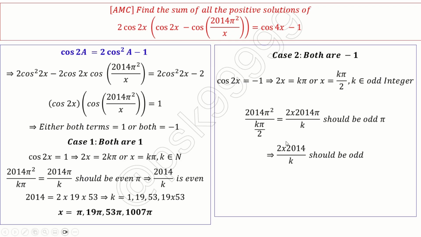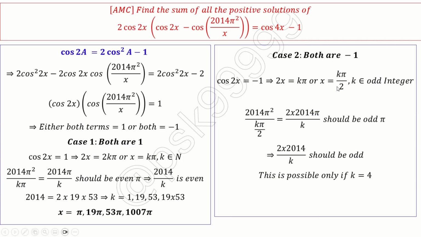When will it be an odd multiple of pi? 2 into 2014 by k should be odd. This is possible only if k is equal to 4, because there is a 2 here and there is a 2 here. So 2 into 2, which is 4, should be cancelled by 4. So k should have a minimum factor of 4. Only then it is possible.